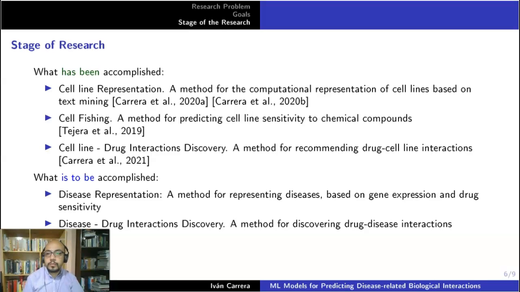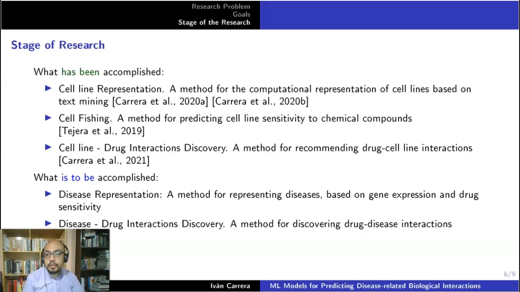representation. What is to be accomplished, and we hope to finish these two stages by the end of the curricular year, is disease representation, which is a method for representing diseases based on gene expression and drug sensitivity. This work has already been deployed and developed, but we lack a few experimental results, and mainly the research paper.